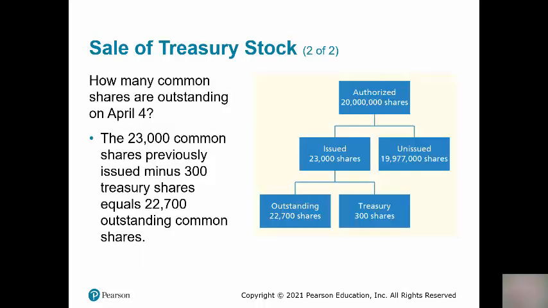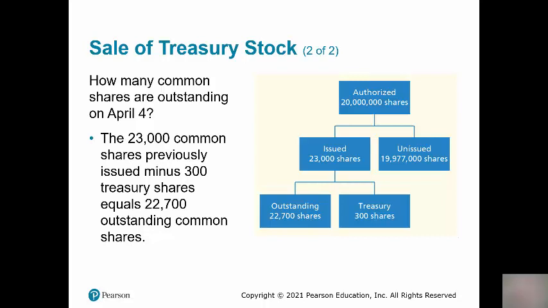Now, how can we look at how these Treasury stock transactions affected outstanding shares? Well, we know from the earlier presentations that Smart Touch Learning had 20 million shares authorized. So over its entire lifetime, it can issue 20 million shares. They had issued 23,000 shares, so they have a large amount unissued.